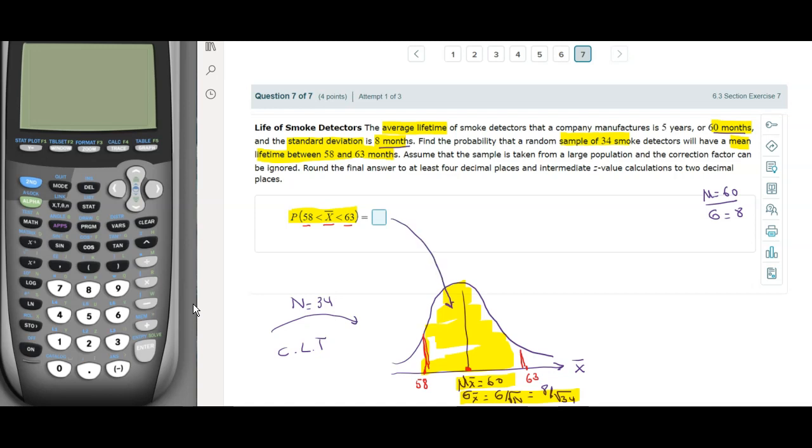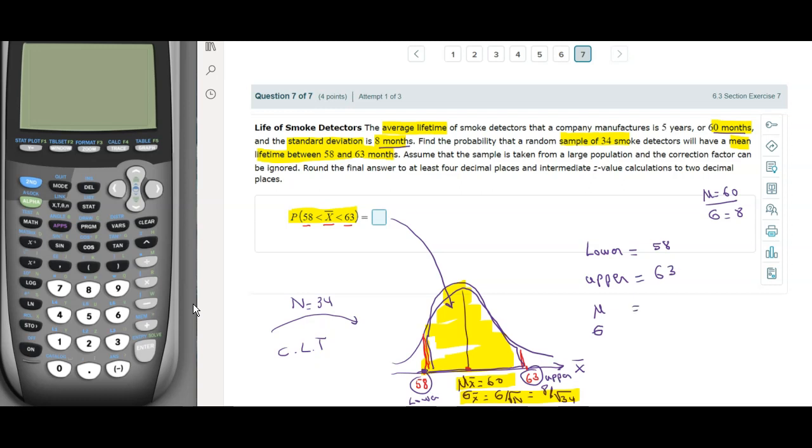All right, so for the calculator, you're going to need the lower, the upper, the mean, and sigma. The lower end will be 58. That's the lower end of the shaded area. So this is the area you're looking for, right? The upper end is going to be 63.